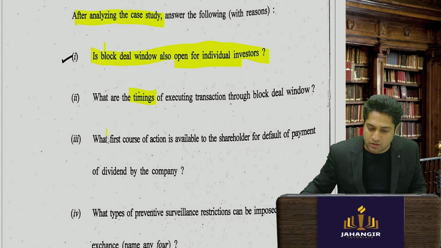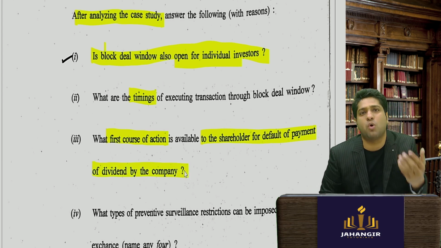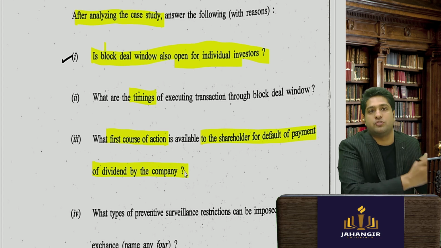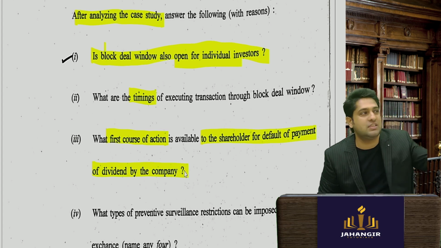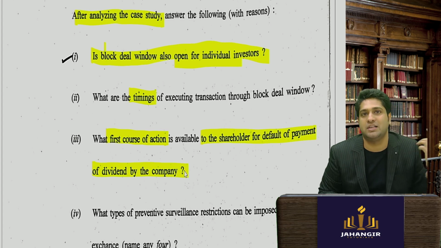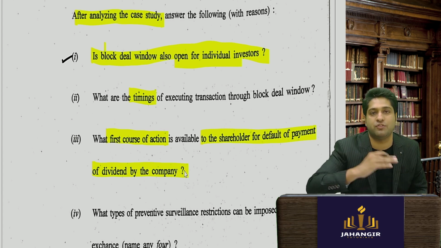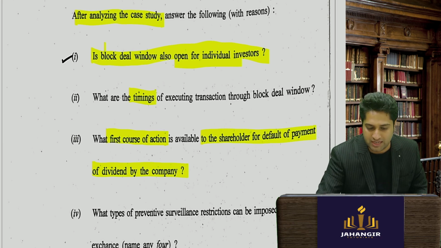Then they said, what is the first course of action available to a shareholder for non-receipt of dividend? So if a shareholder doesn't receive dividend, what is the first course of action? The first course of action is approaching the company or the registrar and share transfer agent for receipt of dividend. Failing which, if no remedy is given, then they can go to NCLT.